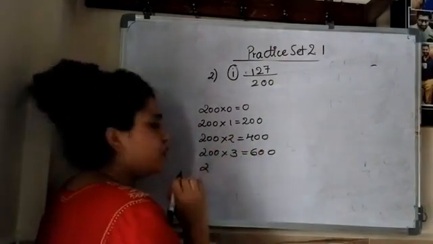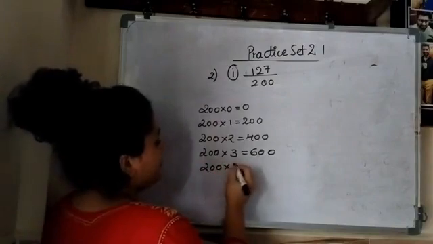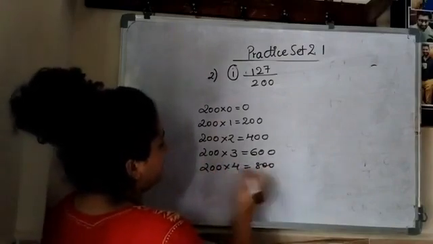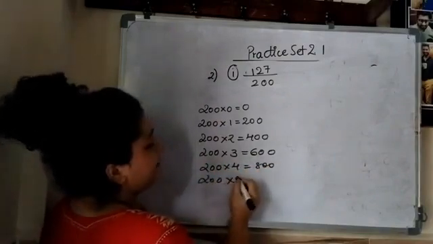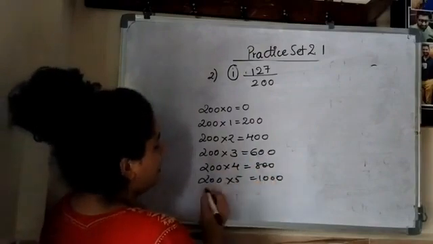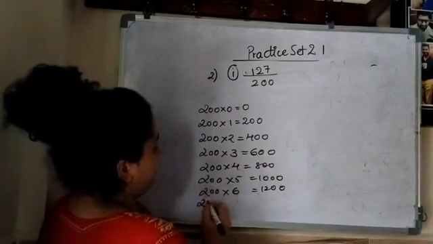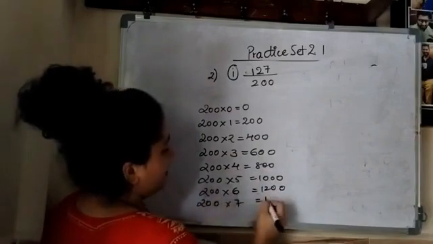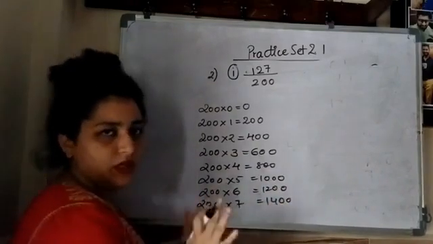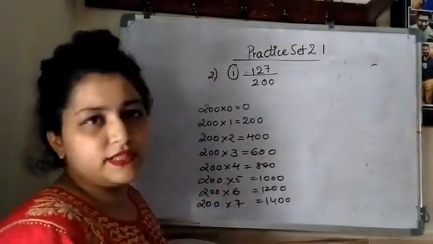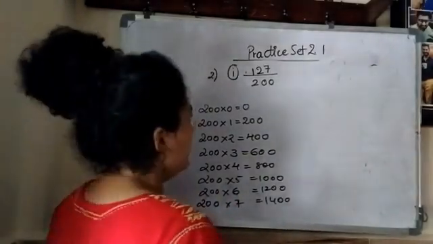Okay, up to 7 or 8 you write it down. 200 fours are 800, 200 fives are 1000, 200 sixes are 1200, 200 sevens are 1400. Okay, done. Now I'll stop here. Afterwards, if required, I'll write down the further numbers.